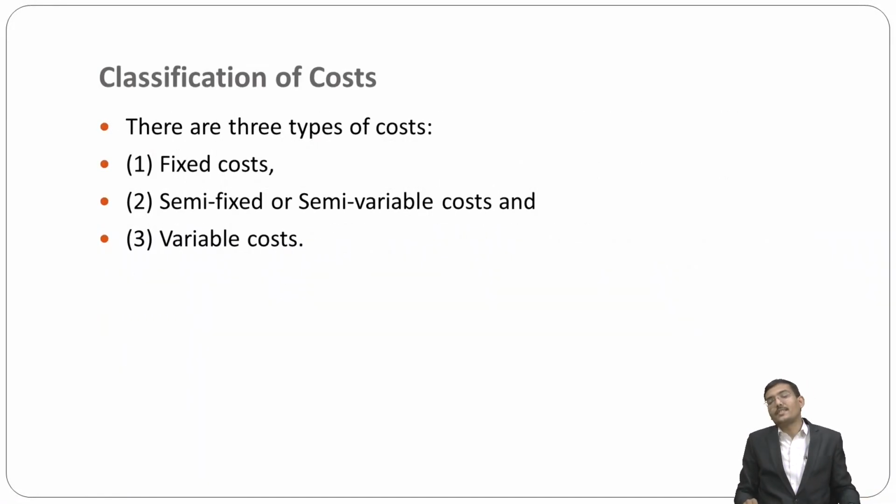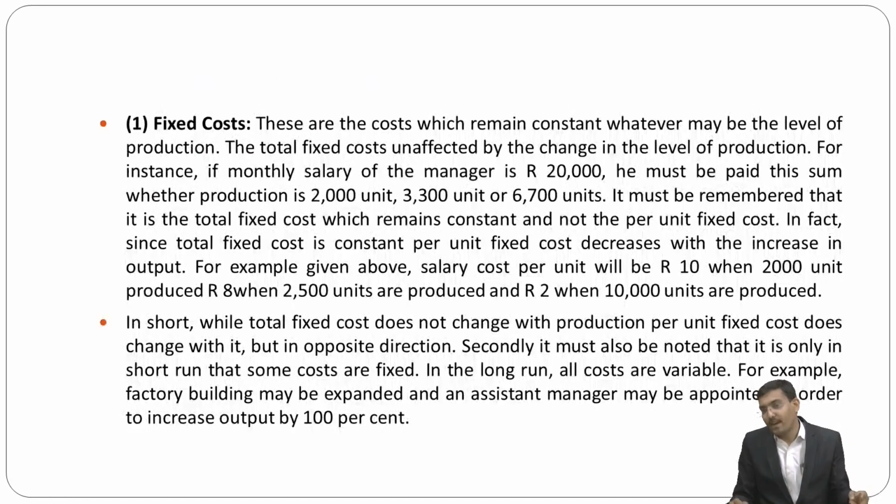The next point, my dear friends, is the classification of costs. One of the important points in flexible budgeting is the classification of cost. There are mainly three types of cost: the first is fixed cost, the second is semi-fixed or semi-variable cost, and the last one is variable cost. So in a flexible budget, we determine these three costs appropriately.